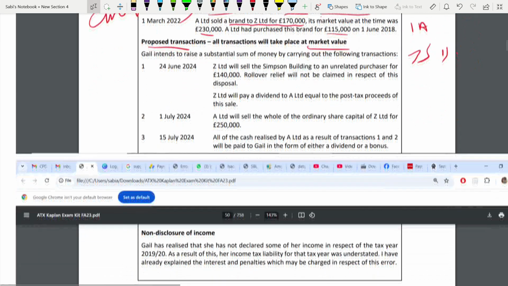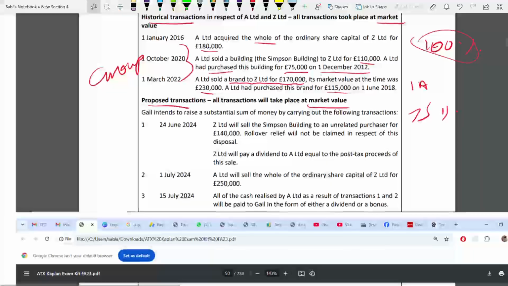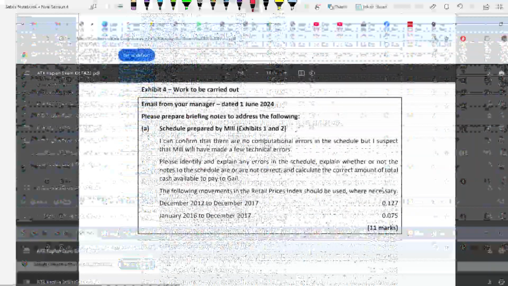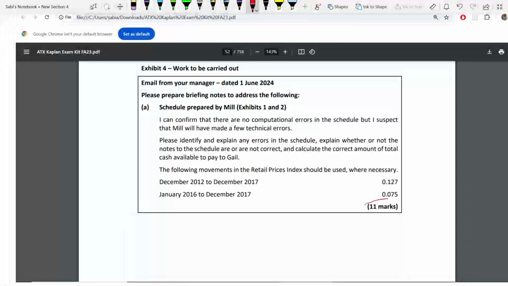Next, this is very important. Gail intends to raise a substantial sum of money by carrying out the following transaction. See, always start with the requirements, not with the exhibit in detail. So first I'll go to exhibit 4. This is for 11 marks. You see, you have been given the RPI. This is for your indexation allowance for you to adjust. This is when you are doing CGT.